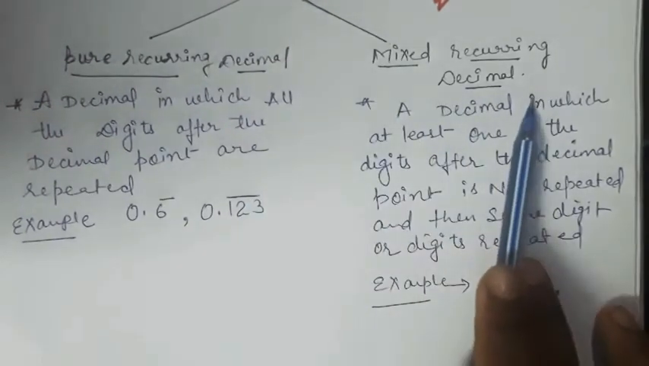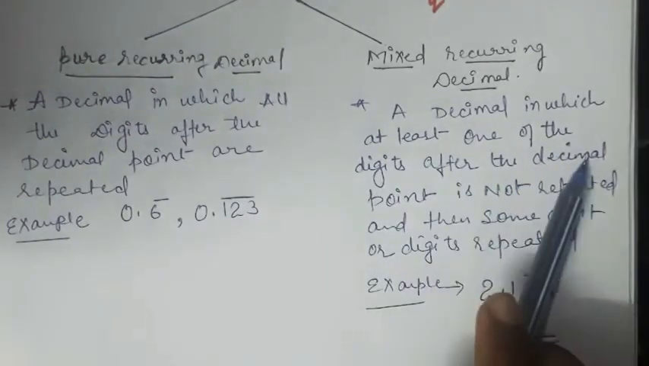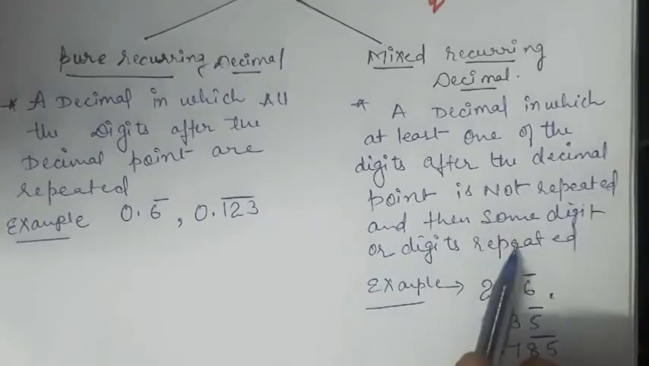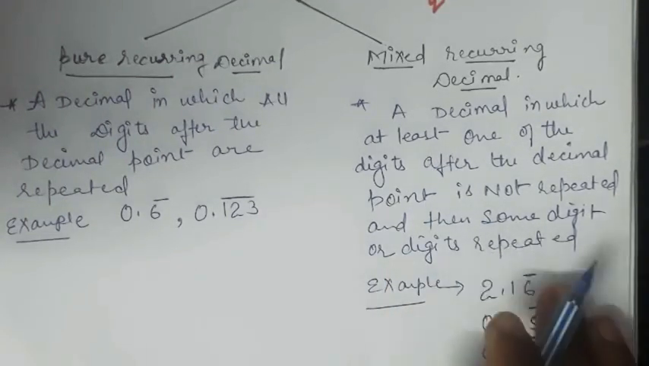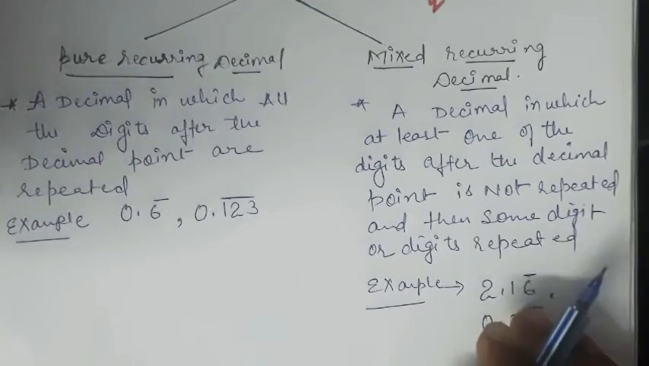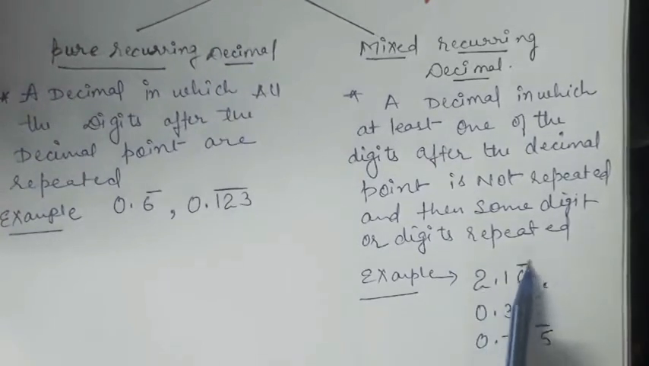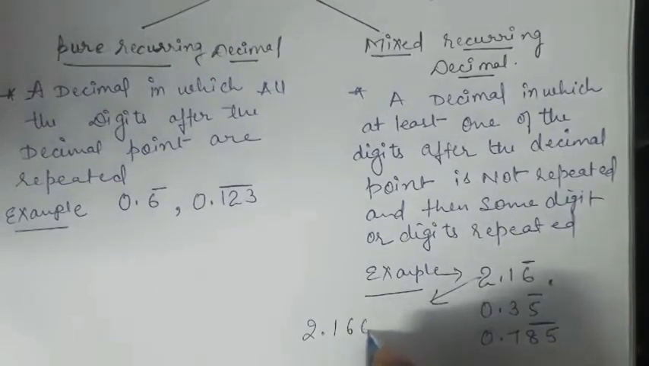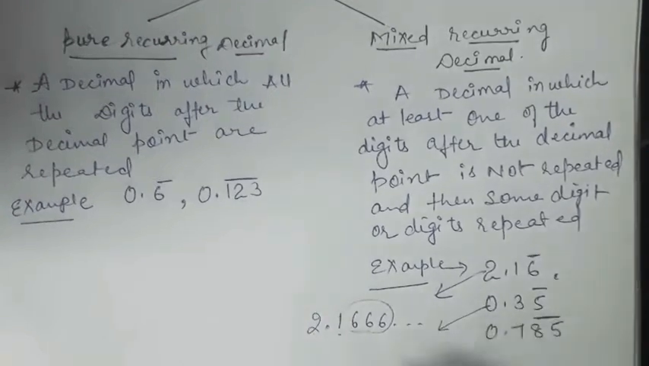Similarly, a mixed recurring decimal means a decimal in which at least one of the digits after the decimal point is not repeated, while some other digits are repeated. After the decimal places, all the digits will not repeat. It can be 1, it can be 2, that will not repeat, while the others repeat. I have taken one example like 2.16 bar. Its decimal expansion will be 2.1666 and so on. After the decimal point 1 is not repeating, but only 6 is repeating, only one digit.